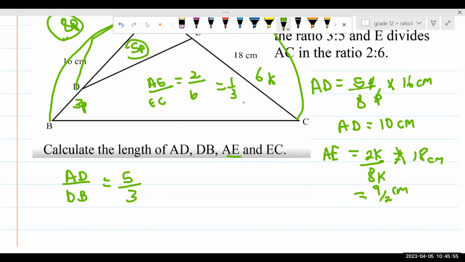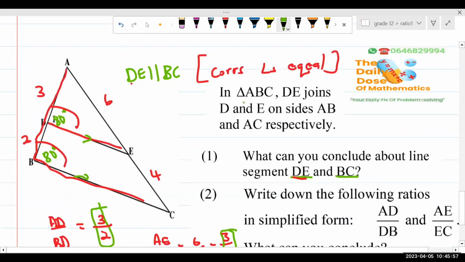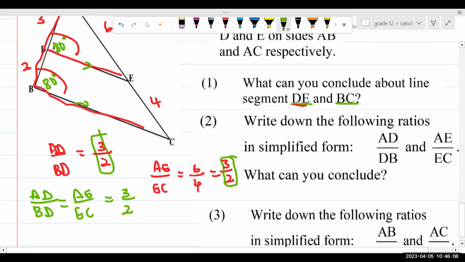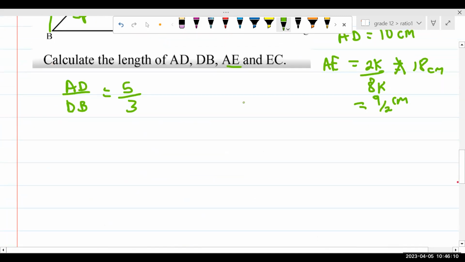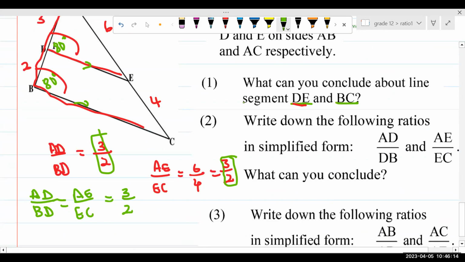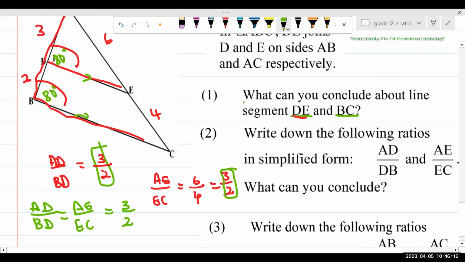Now, what made these two ratios equal before? Clearly we can have a line from one point of the triangle to the other side of the triangle, but it doesn't necessarily mean they are going to be divided into equal ratios. What seems to be making these two ratios equal? What is there which was not here?